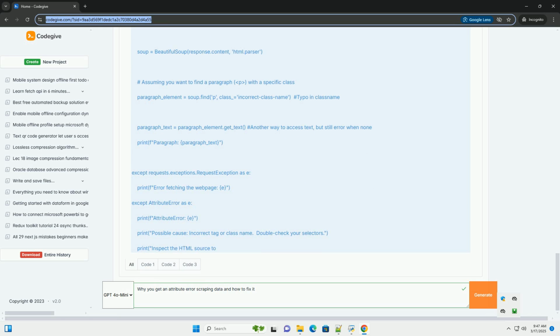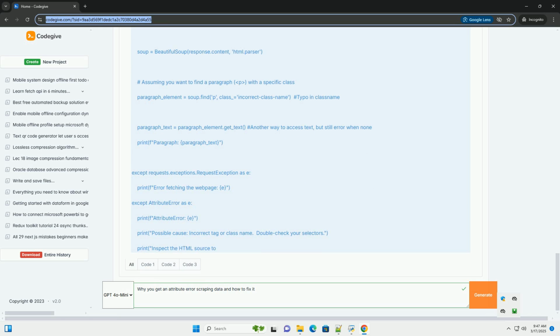3. Inspect the HTML source. As mentioned earlier, always examine the HTML source code of the web page to verify the existence of elements, their attributes, and the overall structure. Use your browser's developer tools for a more interactive view of the DOM. 4. Read the documentation.